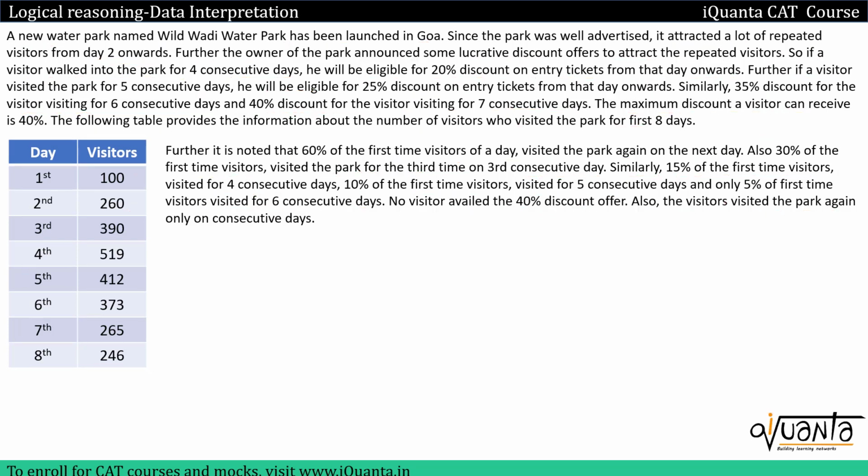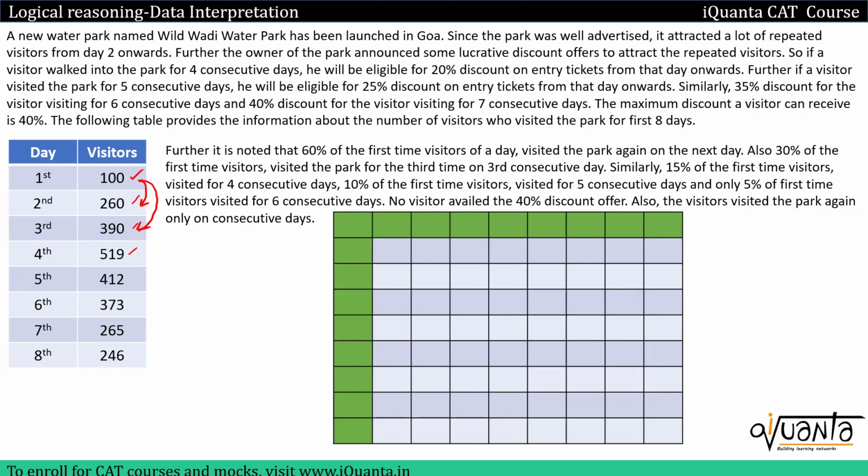So now we have the total number of visitors who are visiting the park on day 1, day 2, day 3, day 4, and some of these on day 2 will be repeated customers from day 1. Even on day 3 as well there will be some repeated customers from day 1. So we'll keep all clues related to repeated customers into account, and then we'll form a table over here in which I'll write down all the days. So I'll write day 1, day 2 up till day 8 over here.